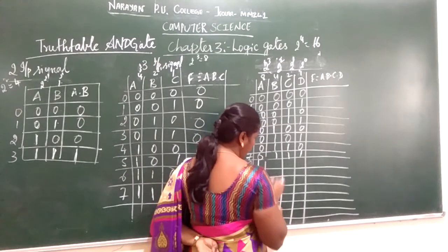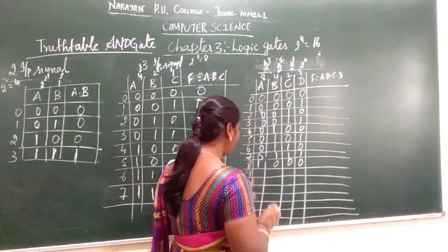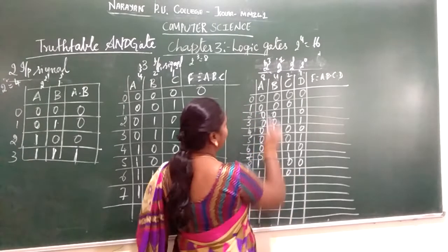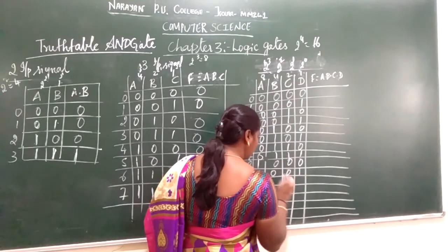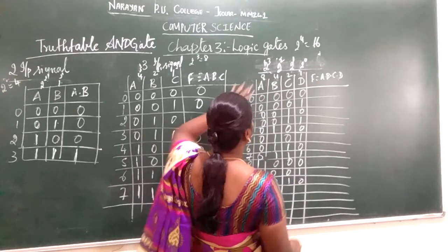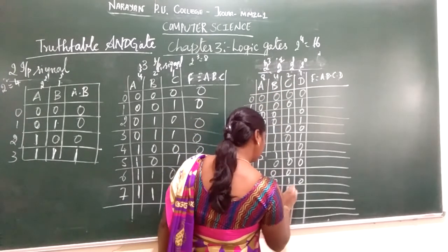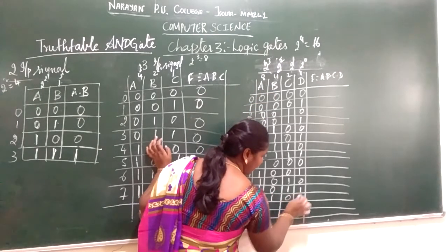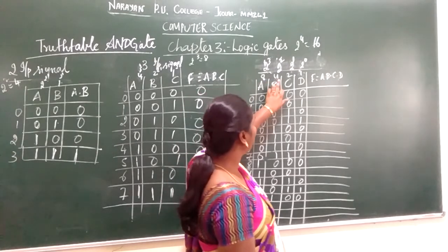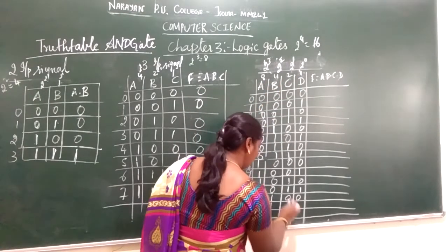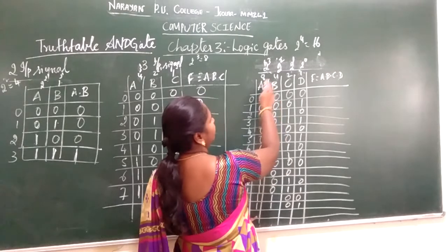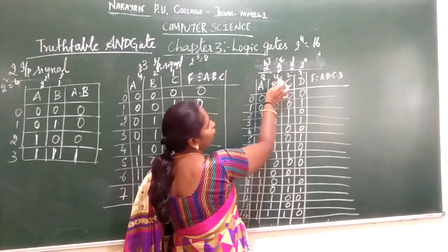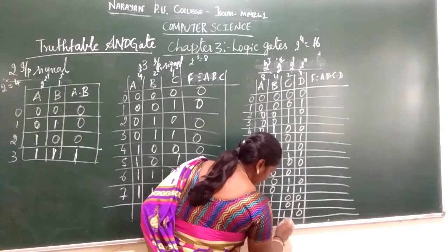In 8, place the 1 at the 8 position, the remaining place is 0. 9 is 8 plus 1. 10 is 8 plus 2. 11 is 8 plus 2 plus 1. 12 is 8 plus 4. 13 is 8 plus 4 plus 1. 14 is 8 plus 4 plus 2. 15 is 8 plus 4 plus 2 plus 1, the remaining place is 0.